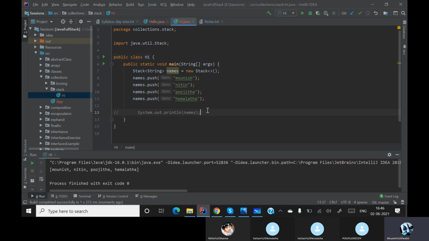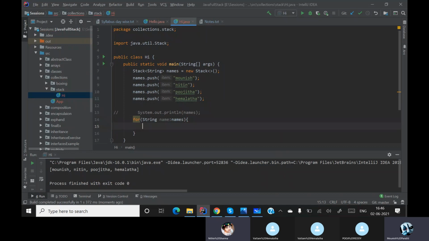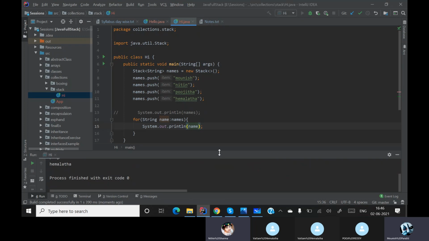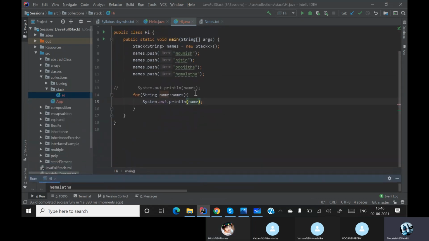It's a normal list, right? I can say for String name in names, and simply print out the name. Obviously, I can do that. So I have added it and retrieved it. Adding and retrieving is done.